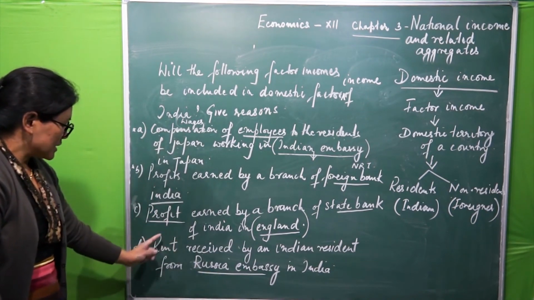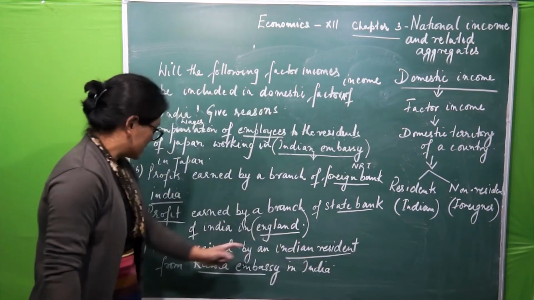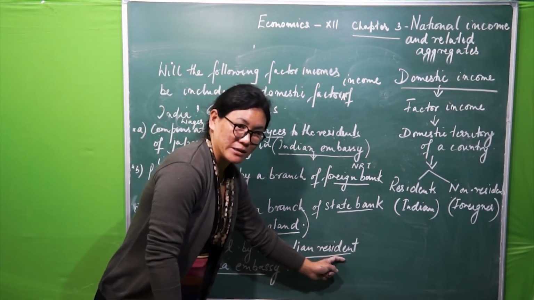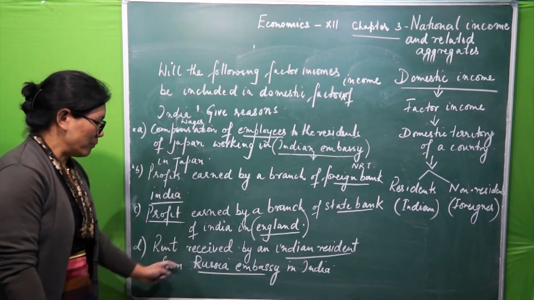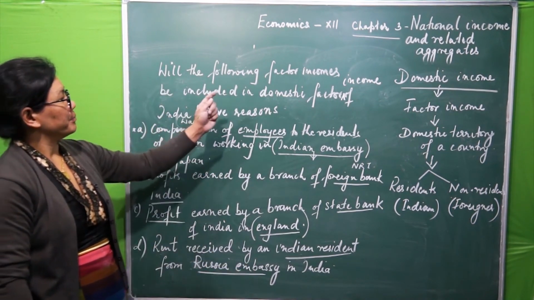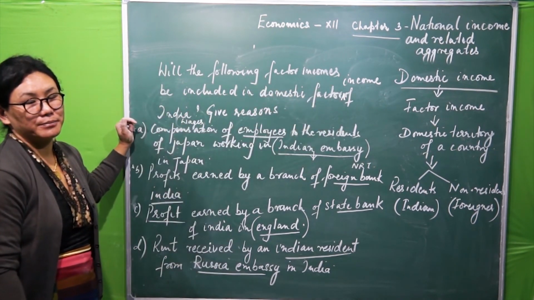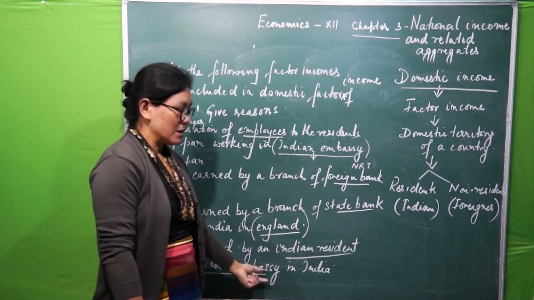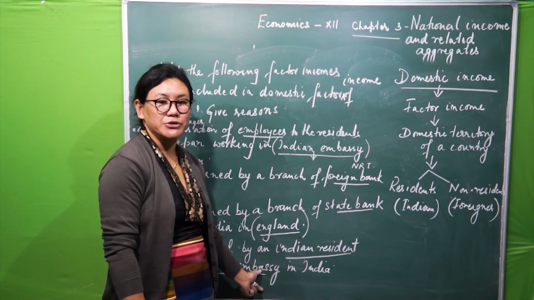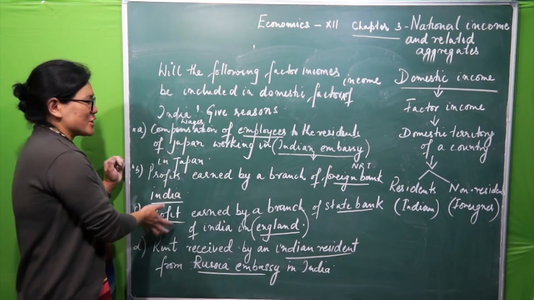So see here again, rent received by an Indian resident, even if this factor income is received by an Indian from this embassy, it will not become domestic factor income of India, because Russian embassy is not a part of domestic territory of India.